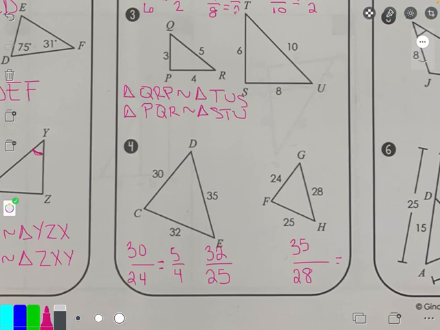And I'm going to go to the last one, which is 35 over 28. 7 can go into both of those, and that will become 5/4. So notice the first one goes to 5/4, the last one went to 5/4, but this middle fraction doesn't simplify down to anything. So since I don't get 5/4 in the end, this one is not similar. I do have to have that same fraction every time. So since that 32 over 25 messed us up, these are not similar triangles, okay?